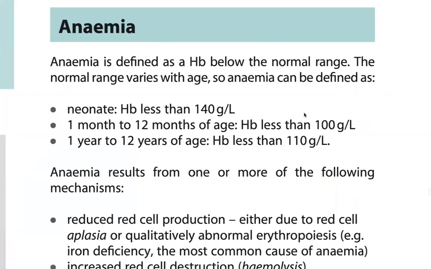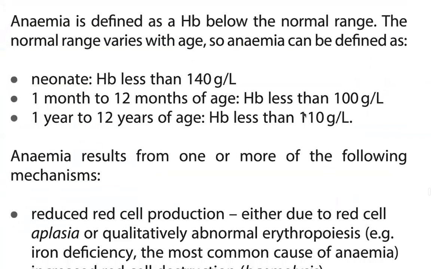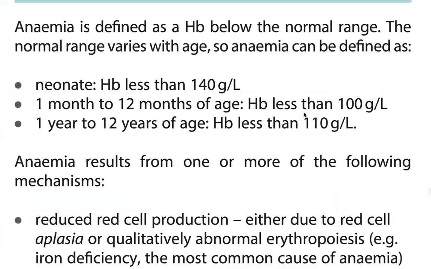Anemia is defined as hemoglobin below the normal range. Normal ranges within a certain age can be defined as: neonates, less than 140; 1 to 12 months, less than 100; and 1 to 12 years, less than 110.